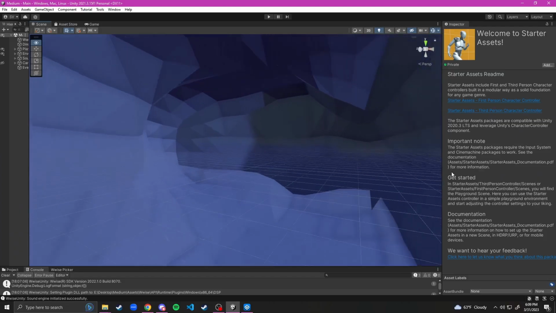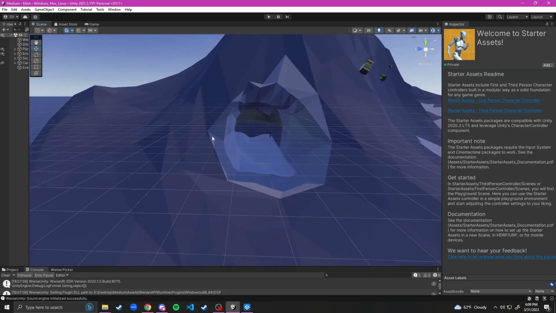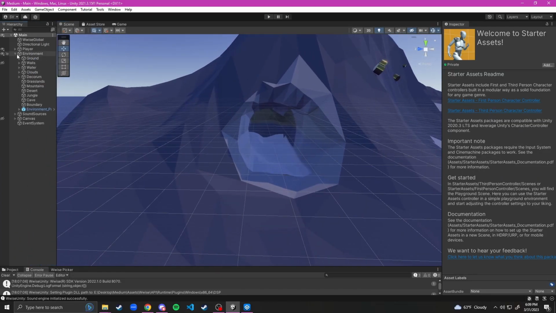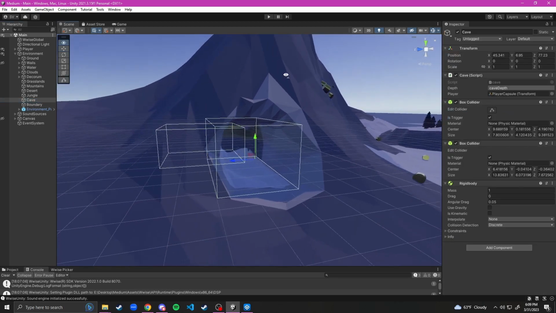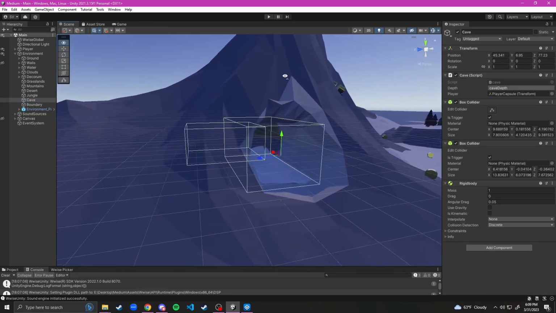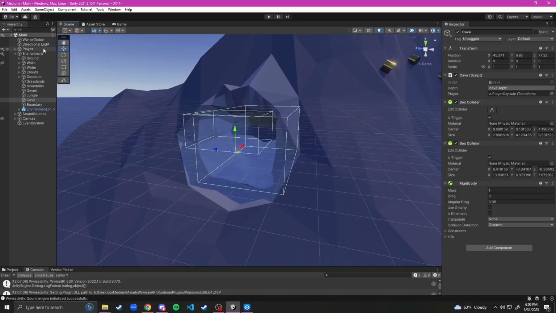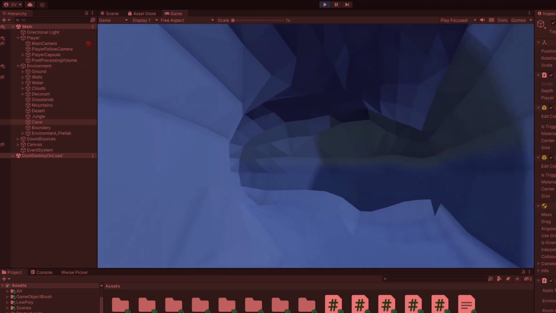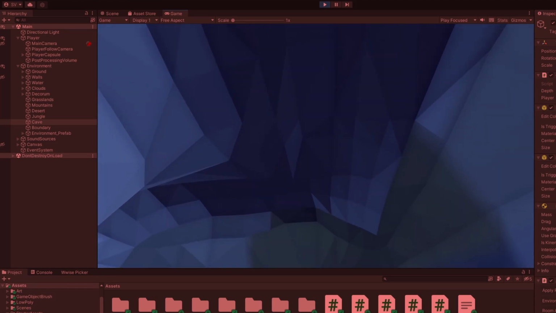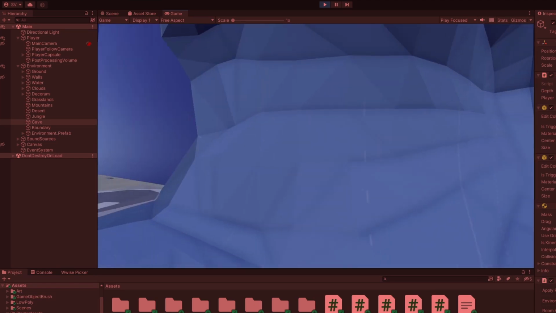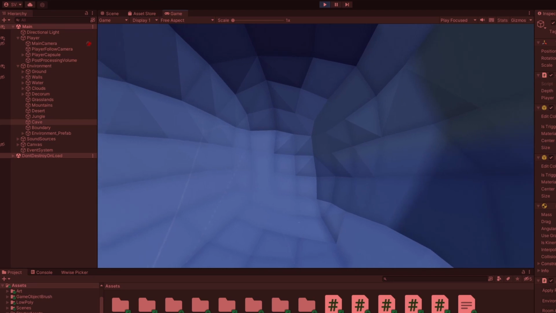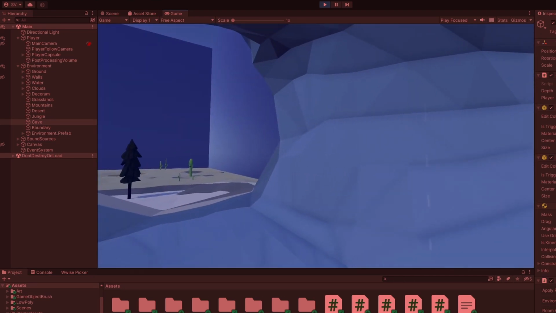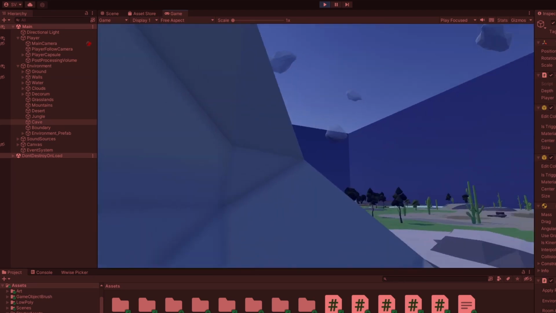I don't know if this counts as an audio door or not, but I fashioned a cave entrance out of reverb zones, states, and an RTPC. The state change in audio is begun by a trigger at the entrance, and the RTPC value is derived from your distance from the entrance along one axis. As you walk deeper into the cave along the axis, the outdoor ambience fades, and a low-pass filter is applied, and cave noise and reverb rises until you hit a second trigger where you have officially entered the cave state.